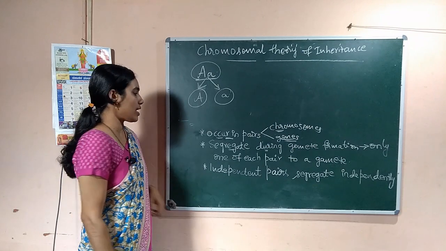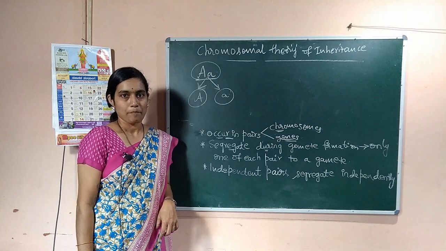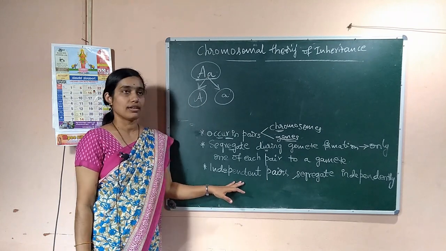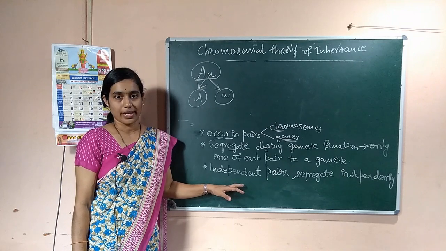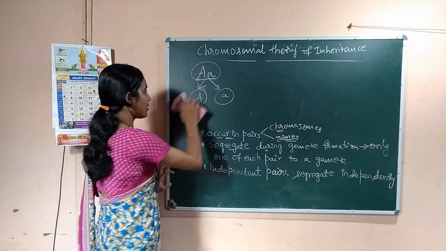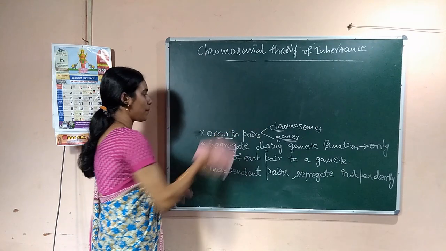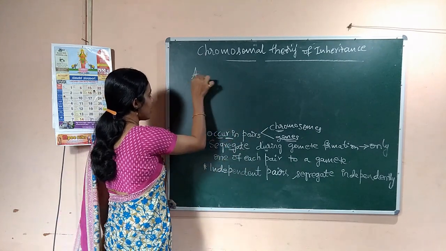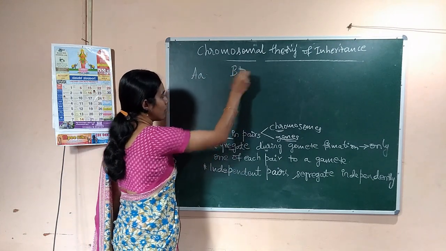And one more point is that independent pairs segregate independently. This is explained under the law of independent assortment. How did Mendel explain this independent assortment? There is a pair of genes and here one more pair of genes.